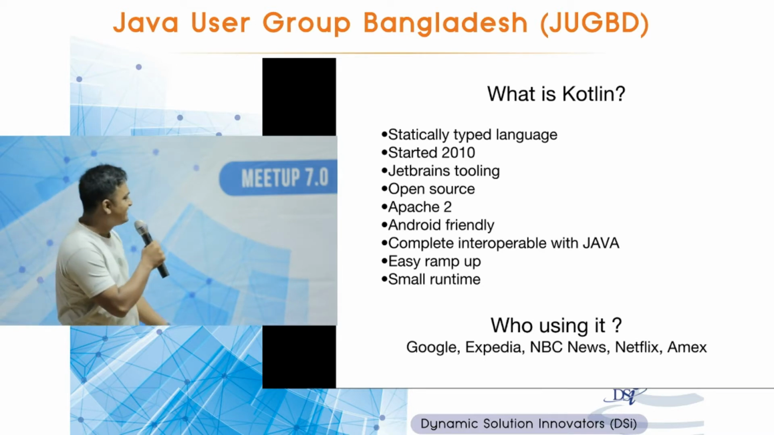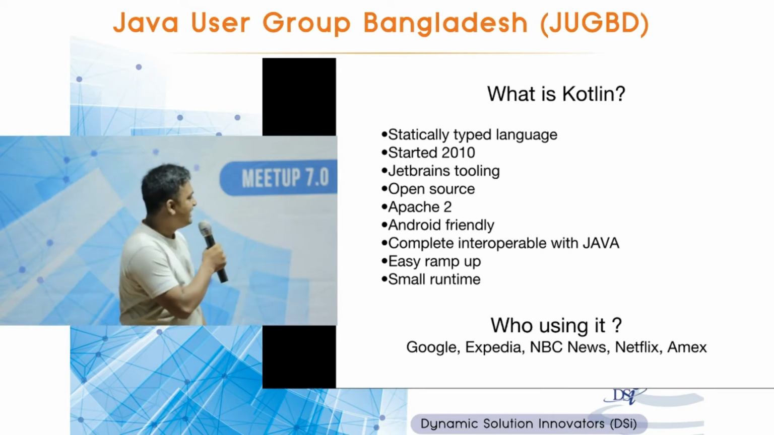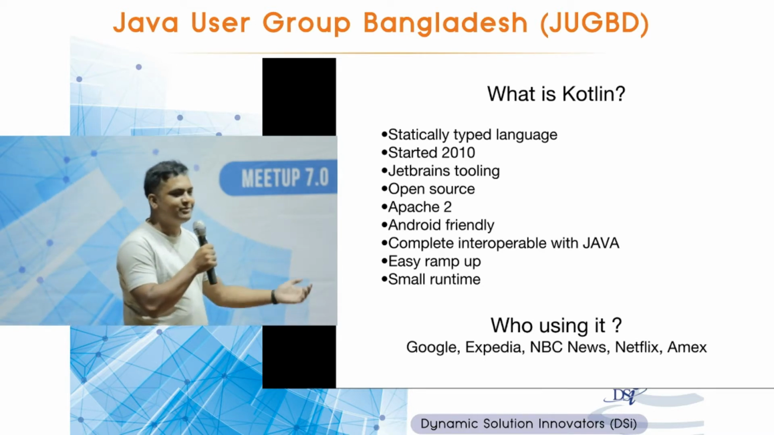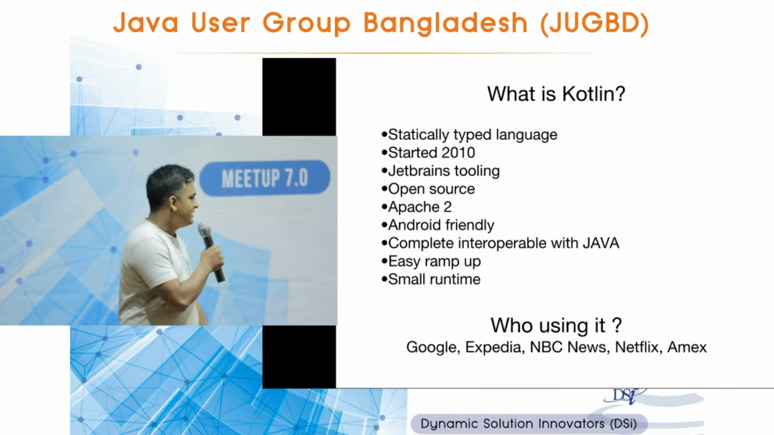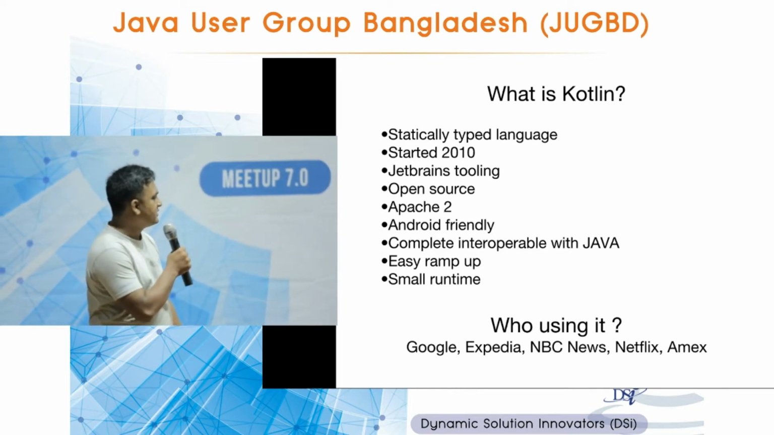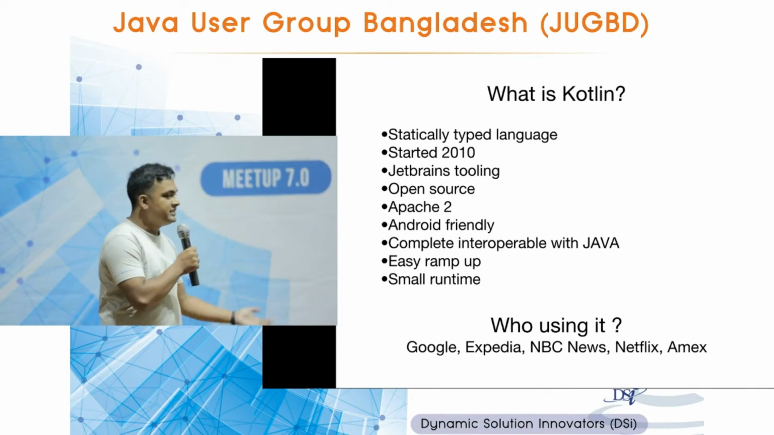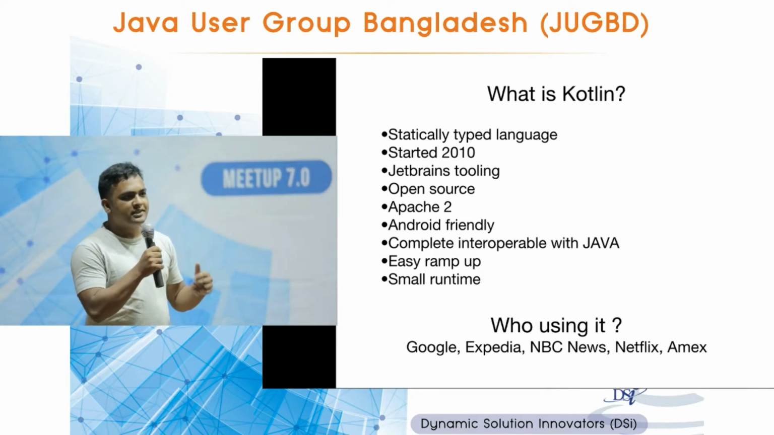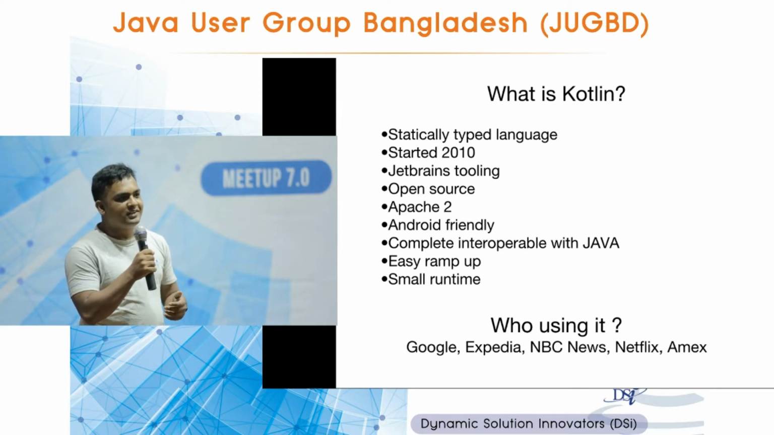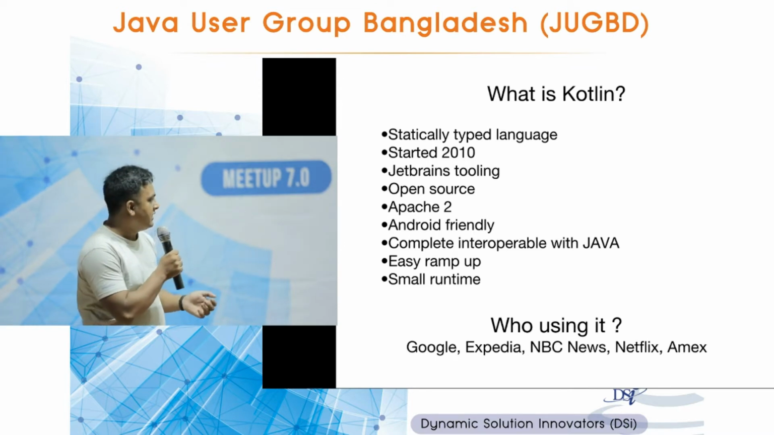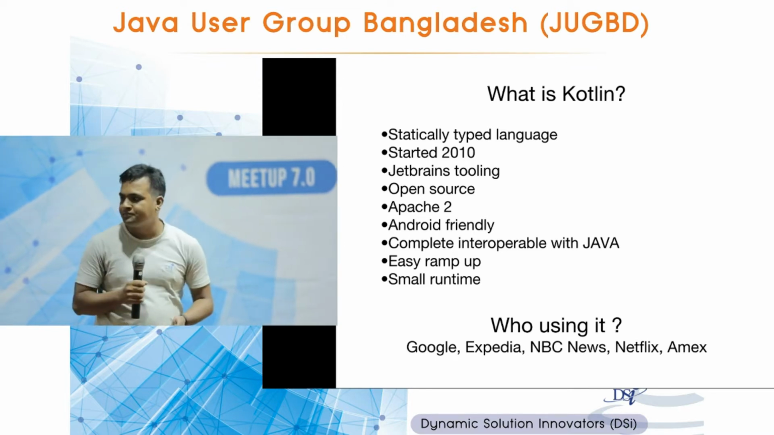So who is using this? These are some big names. Other companies are also using it, but these are the names that look good on the slide. So Google, Expedia, NBC News. This year at Google I/O, Google announced that they will be supporting Kotlin as their official language for Android development.